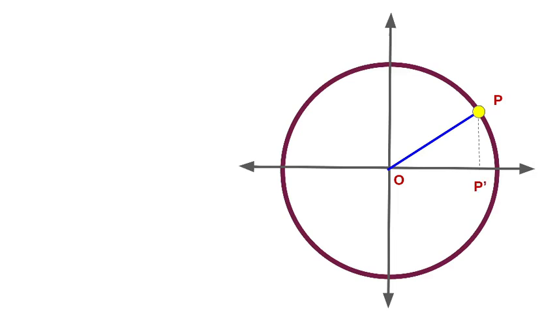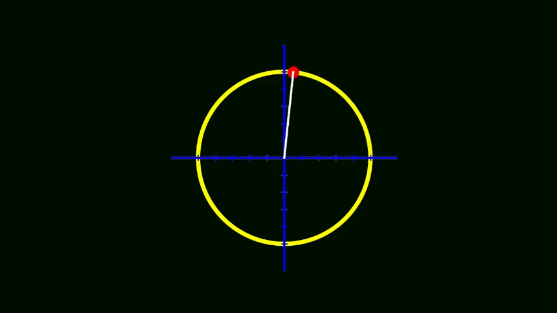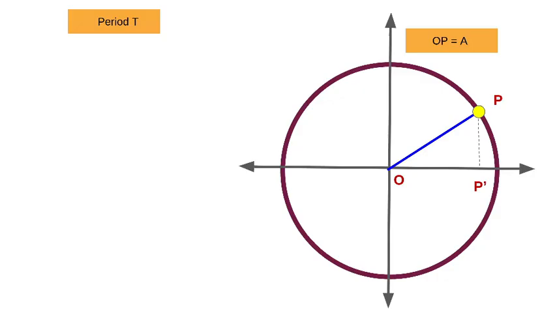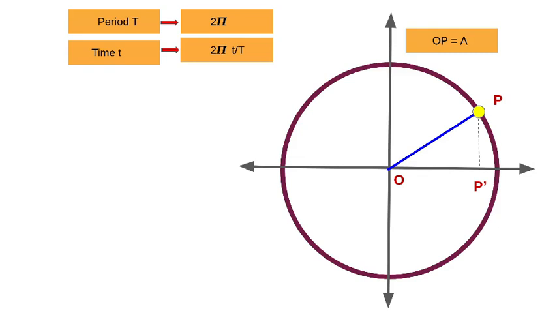Let's plot a point P which is going around a circle. Now OP dash is the projection. If the period is capital T, the object completes one rotation in the period capital T. That means it completes 2 pi radians in the same period. Hence, in time small t, the object will cover 2 pi t upon capital T. This is a simple cross multiplication.